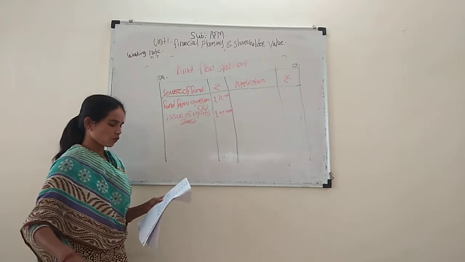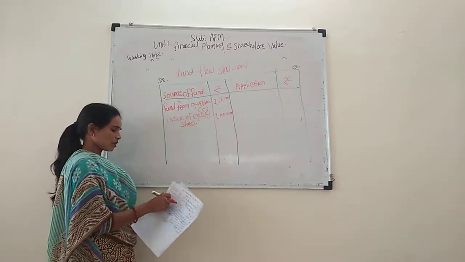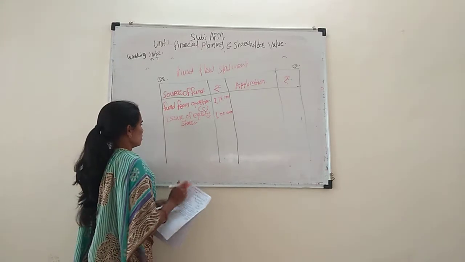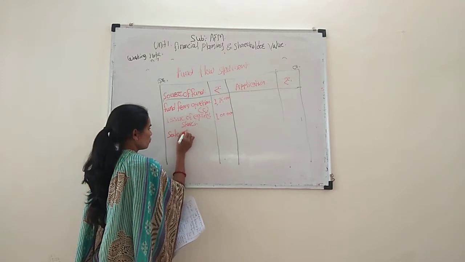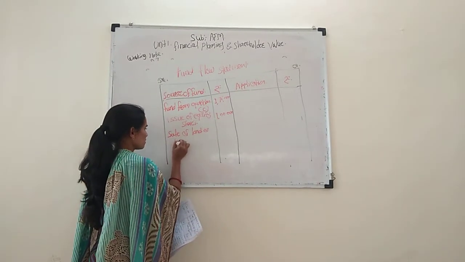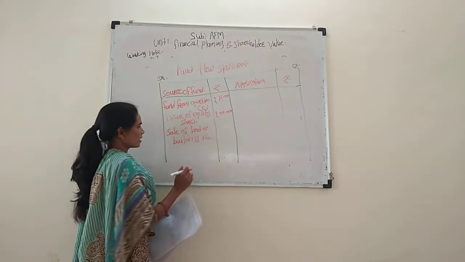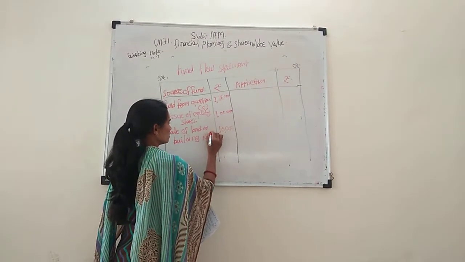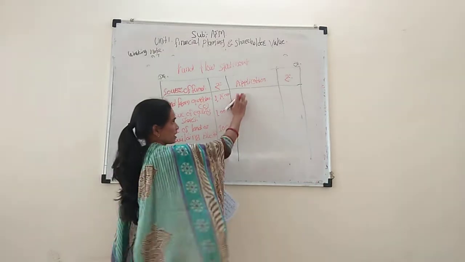And next is sale of land and building, from working note B. Show the land and building account: sale of land and building account 10,000, working note number B. And next is applications of fund.